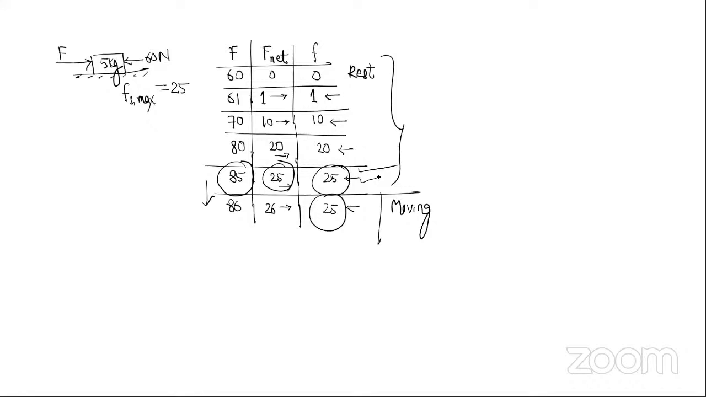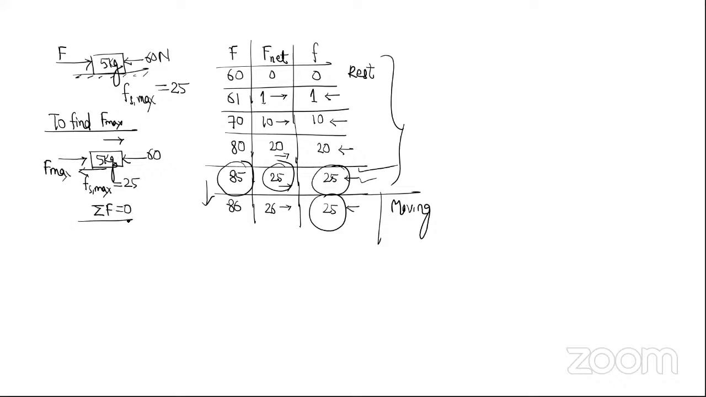I was making the table to explain that. Directly also we could calculate this. So to find F max, you do a free body diagram like this. This is 5 kg, this is F max, this is 60. Which side is the body trying to slide? This side. The friction must be acting like this, and friction must have reached its maximum value, that is 25. And you do net force equal to 0. So the body is about to start moving.